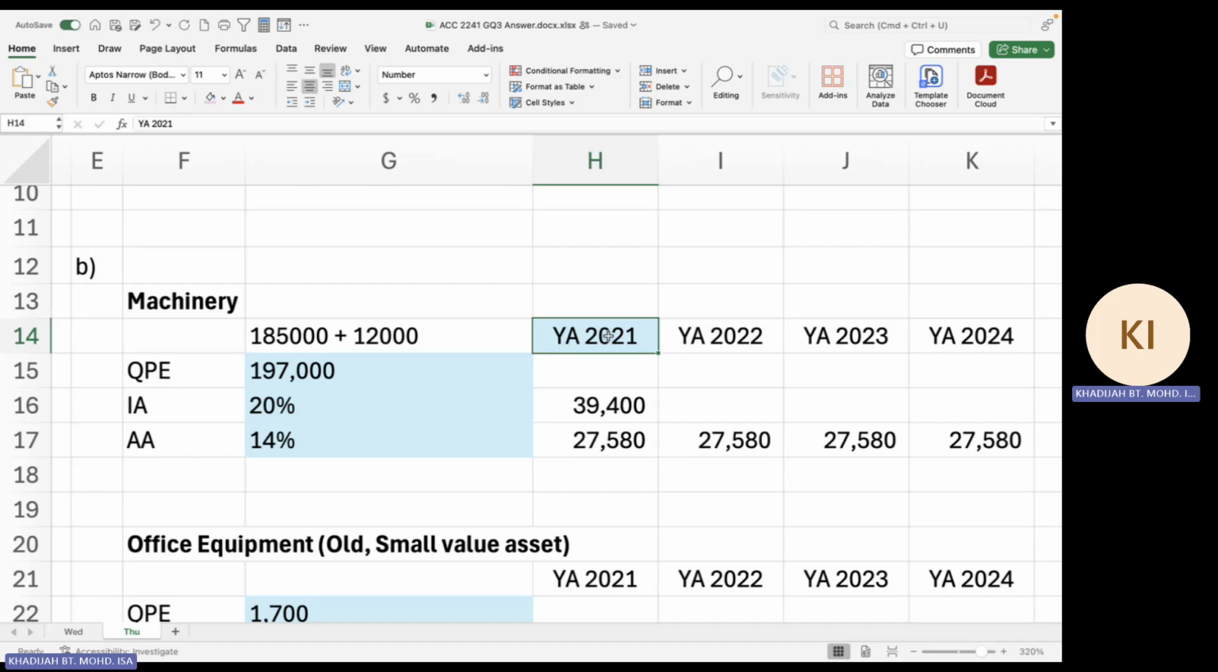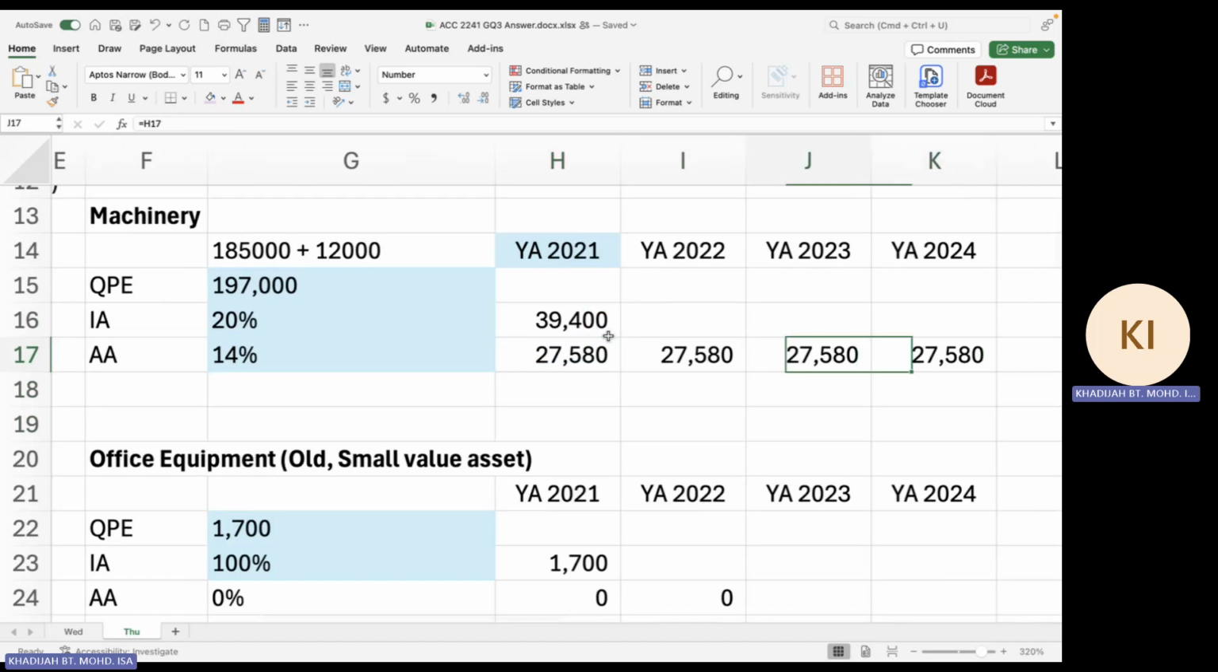So in YA 2021 you claim IA, and then you claim AA for 2021, 2022, 2023, and 2024.